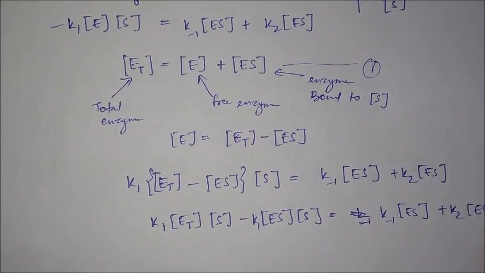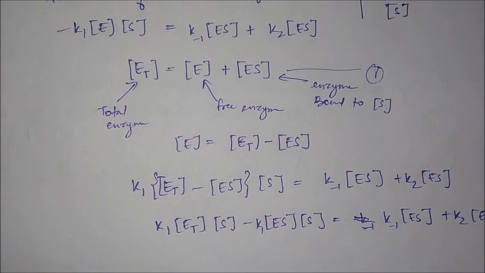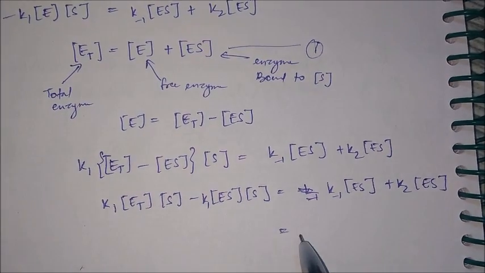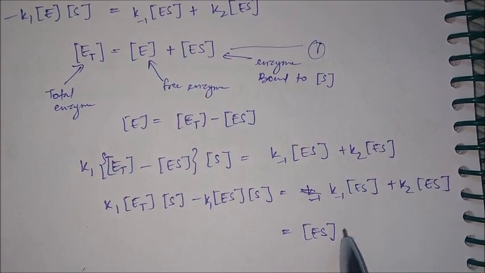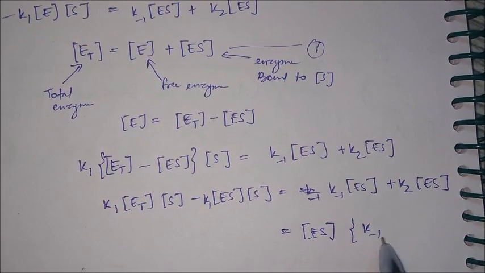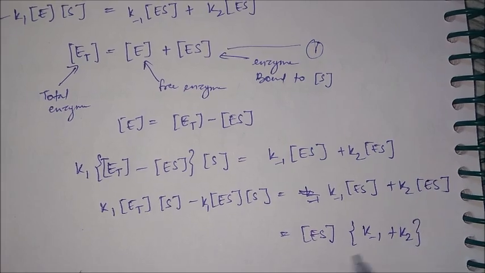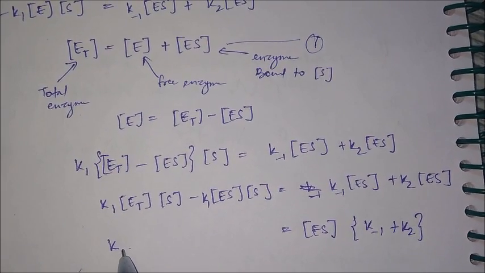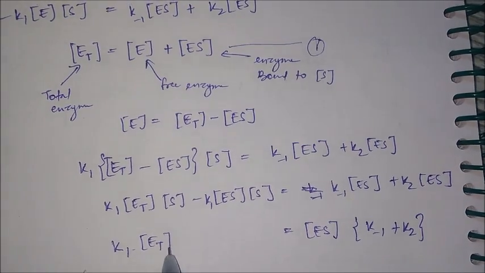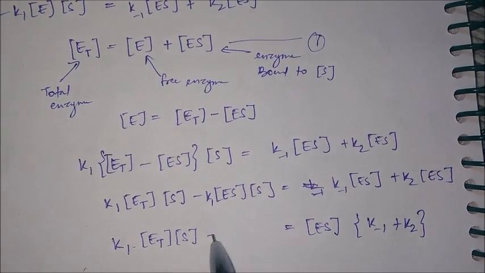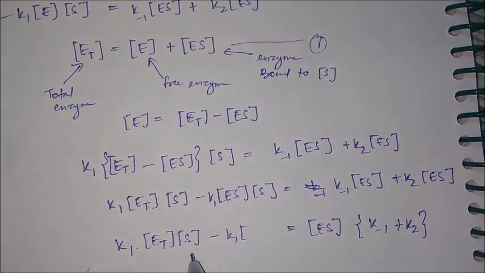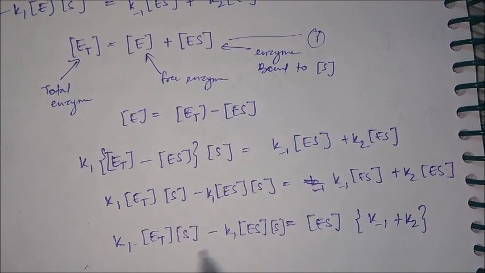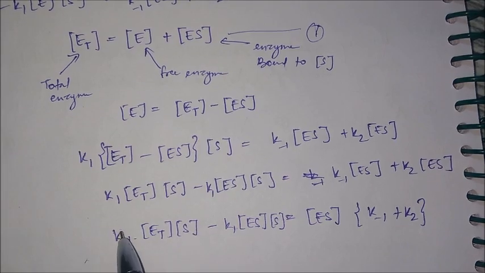Now what you can do is take this ES common from the right hand side, and you will get K minus 1 plus K2 over here, and here just write K1 ET into S, and K1 ES into S. Now just divide the whole equation by this value K1.